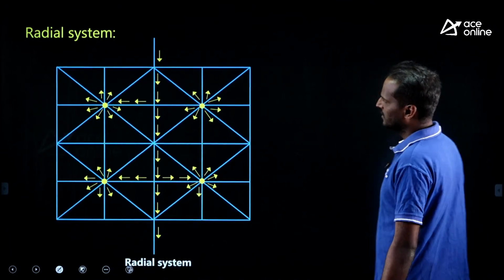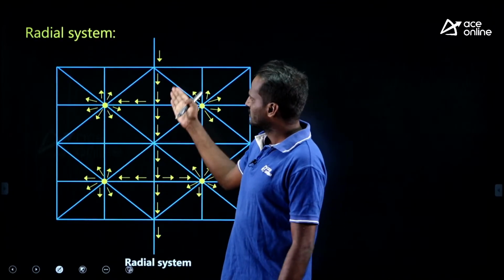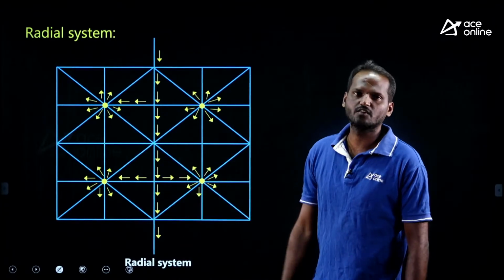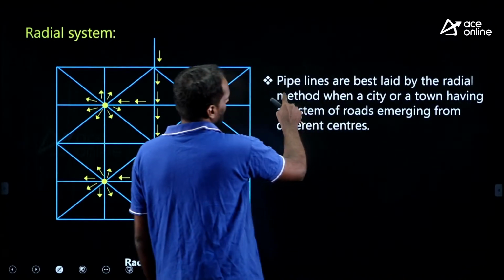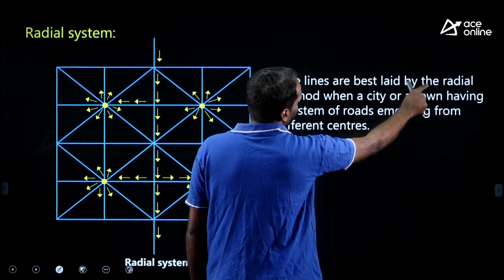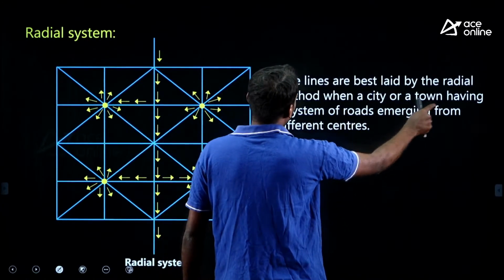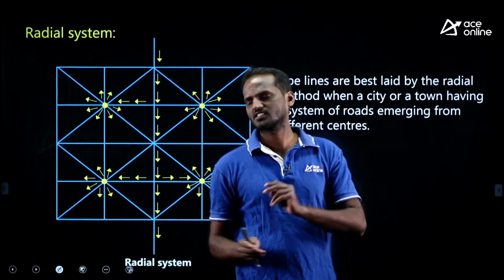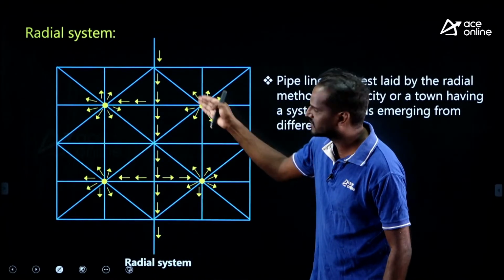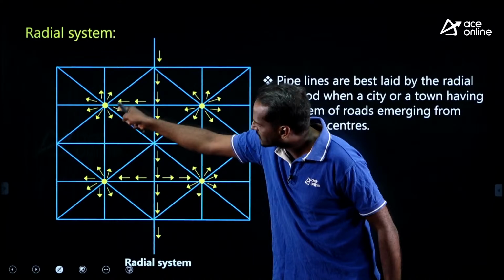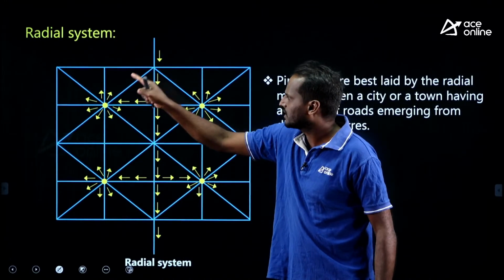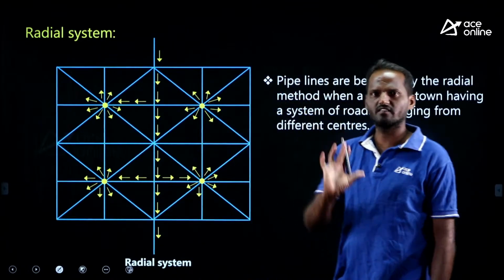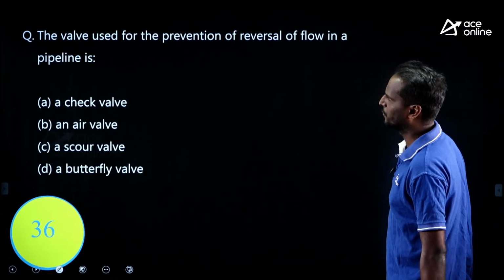Radial system: in existing cities like this, we can feed the water centrally, right. The pipelines are best laid by the radial method when the city or town has a system of roads emerging from different centers. When the roads are emerging from various centers, we can have an elevated reservoir here and distribute water to that particular community. That is the radial system, right. You can have a brief idea now.